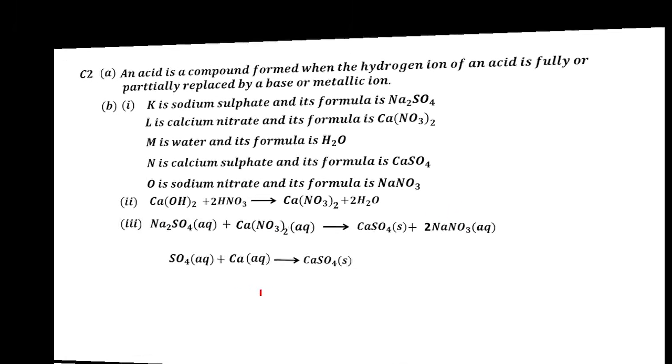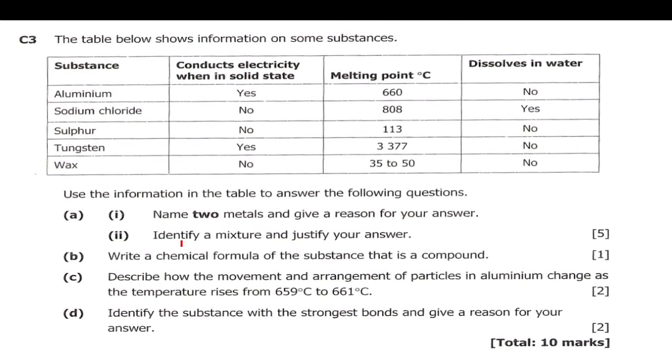Then let's go to the other question, which is the last question. So question C3 reads, the table below shows information on some substances. So here substances we have aluminium, sodium chloride, sulfur, tungsten, wax. Here we are told conducts electricity when in a solid state. Aluminium, yes. Sodium chloride, no. Sulfur, no. Tungsten, yes. Wax, no.